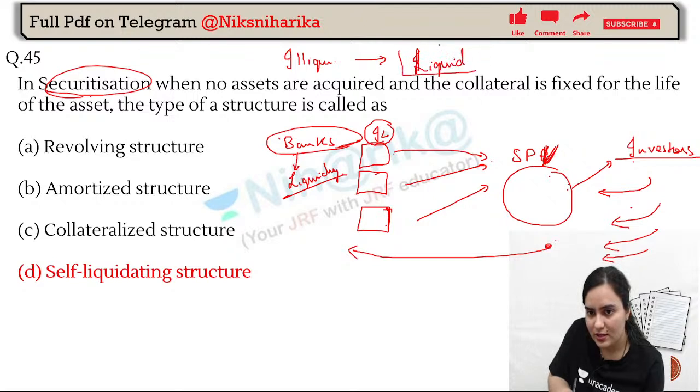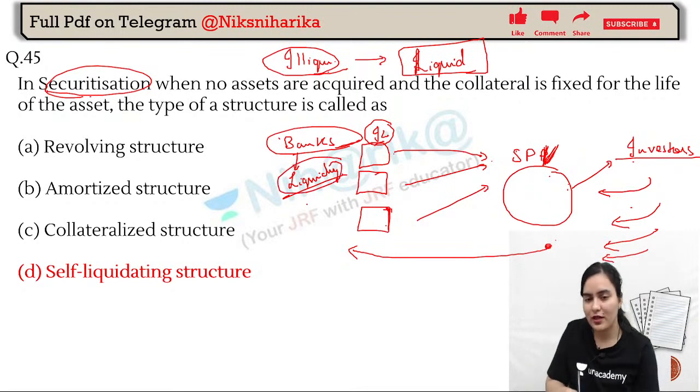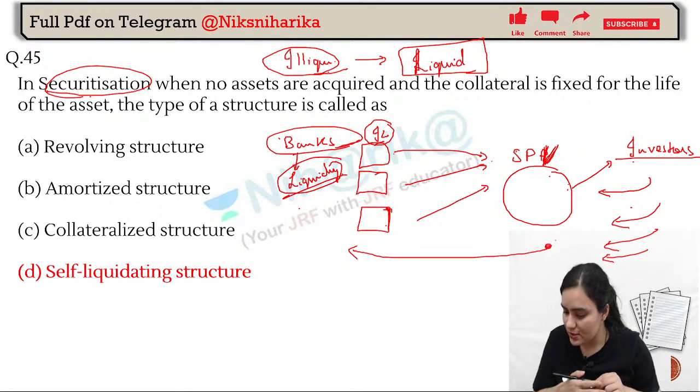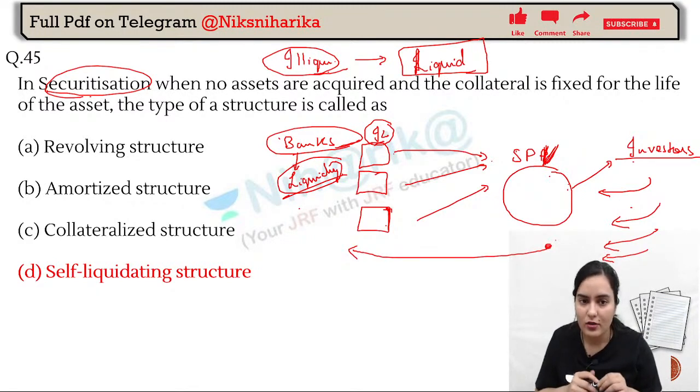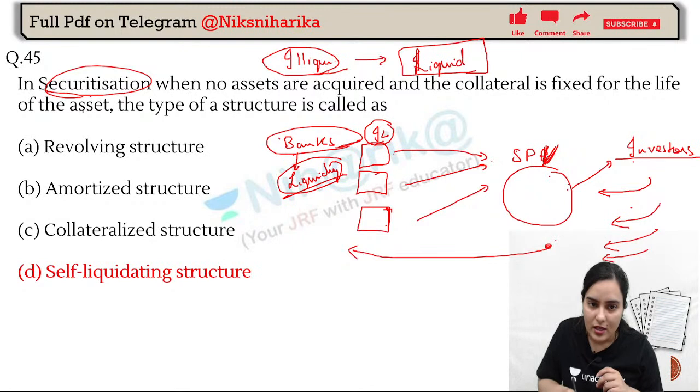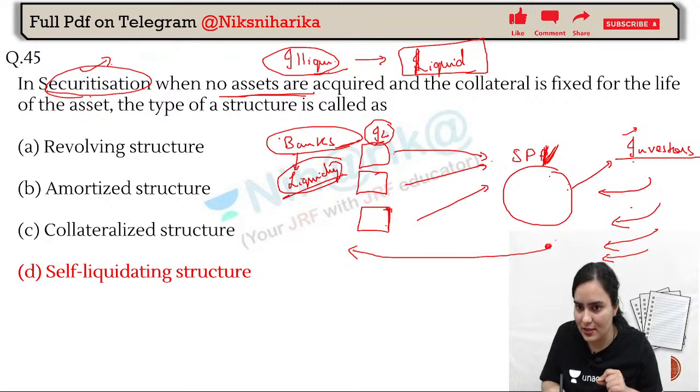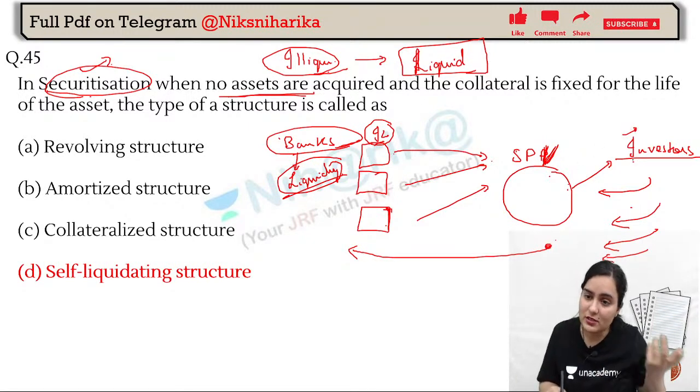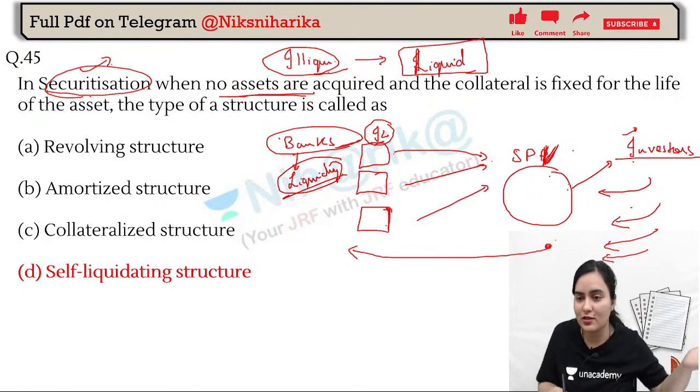Did you understand this much? Are you getting it, yes or no? That means to create liquidity, we have converted our illiquid asset into liquid asset. Yes, okay. Now in the same way, in securitization, if no asset is acquired, they are not acquiring any asset, and the collateral is fixed for life, so yes, they will get something.